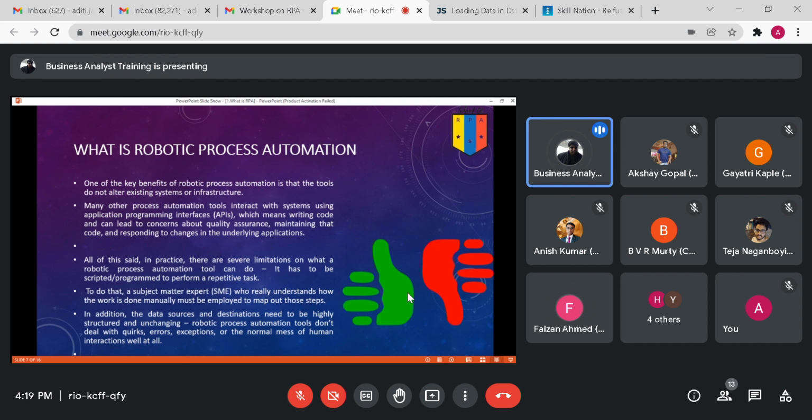Why? Because with RPA, I don't need to change the underlying application in any way, since we are automating from the interface itself. Just the way a human being puts data into, let's say, another website, the robot will do the same thing from the front end. So I don't need to change the application in any way. And since I don't need to change it, I don't need any permissions.